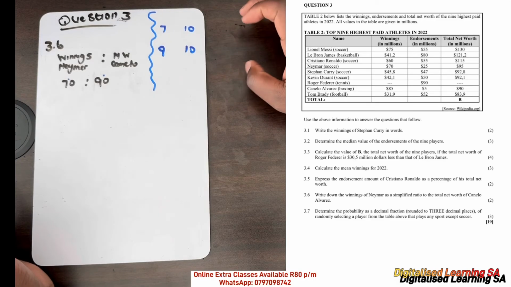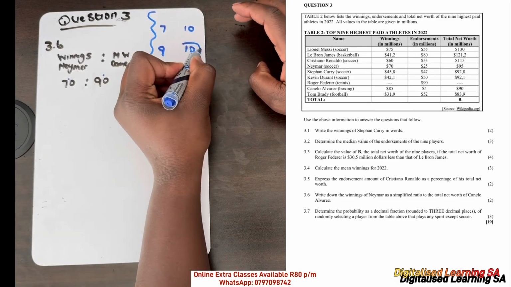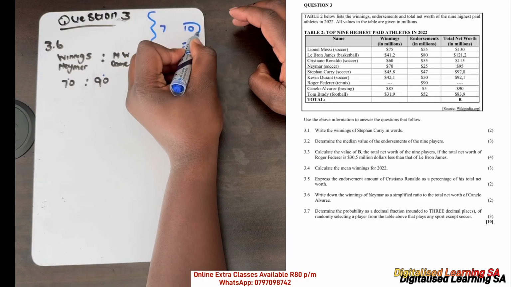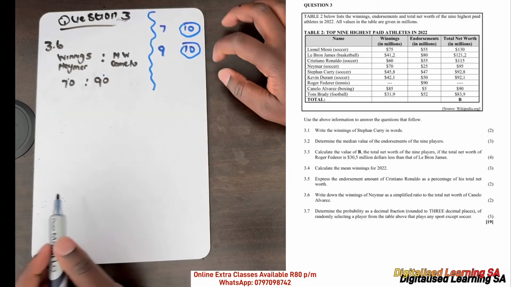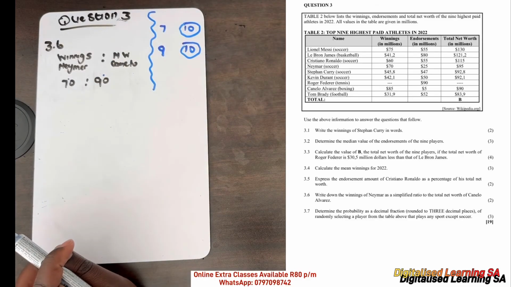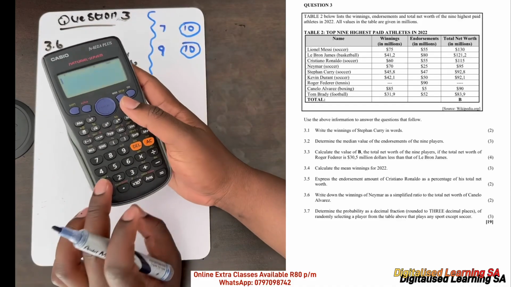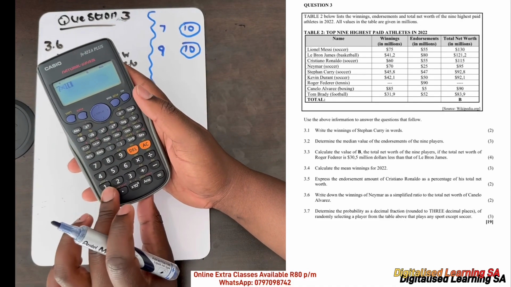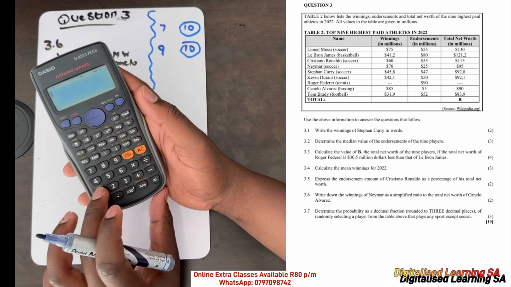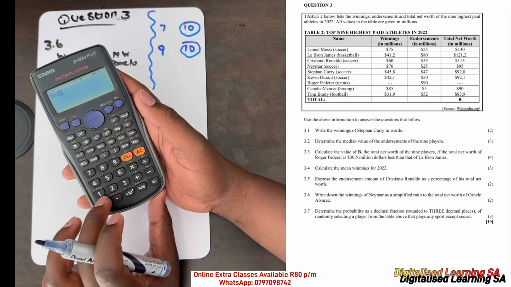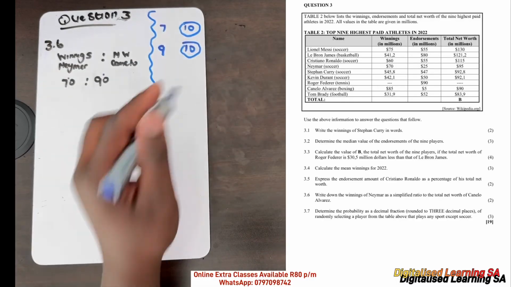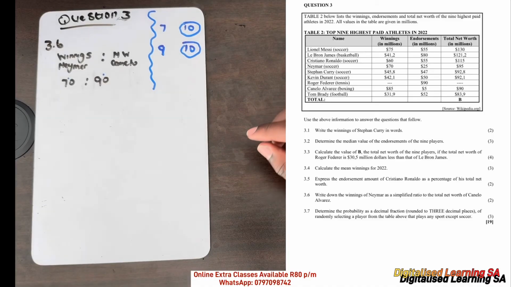Meaning that our common factor in this case will be 10, because 10 can be used to multiply both. Let's just verify: 7 multiplied by 10 gives 70, and 9 multiplied by 10 gives 90. So 10 is our common factor.